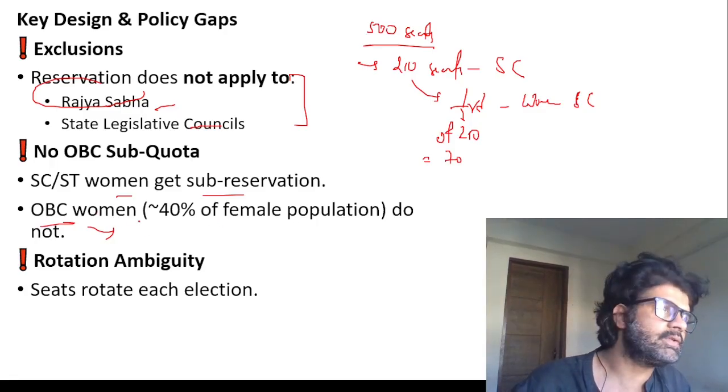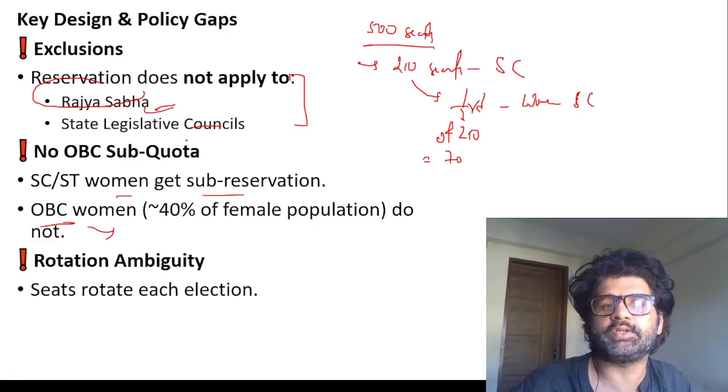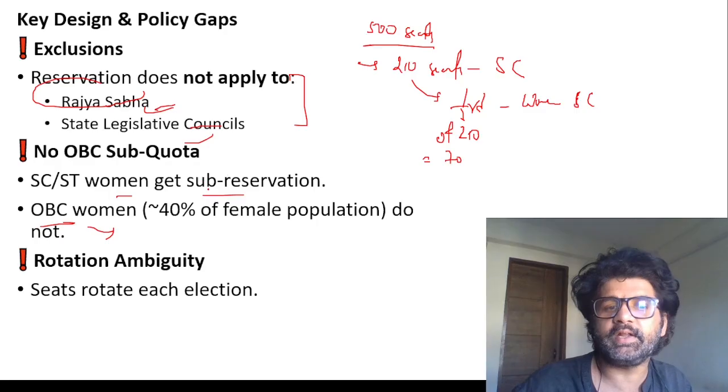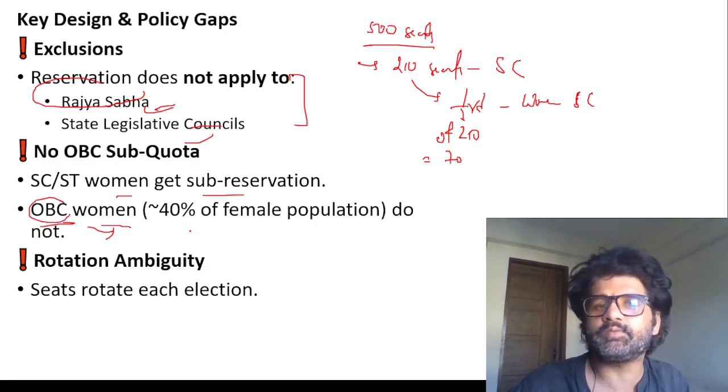H.Y. Qureshi sir is saying that this can be applied to the Rajya Sabha and State Legislative Councils, oh my god. And as SC and ST are getting sub-reservation, the same thing can happen for OBC women also. Give them sub-reservation, give them a sub-quota.